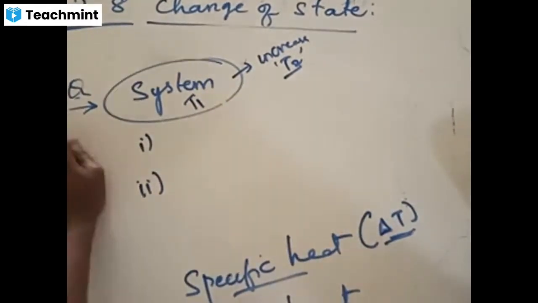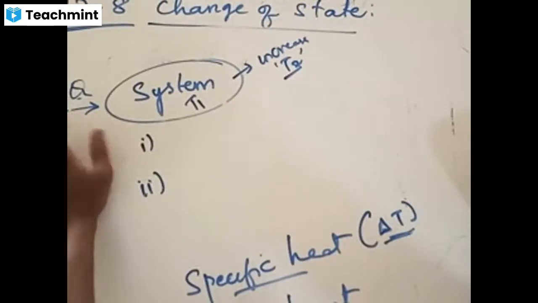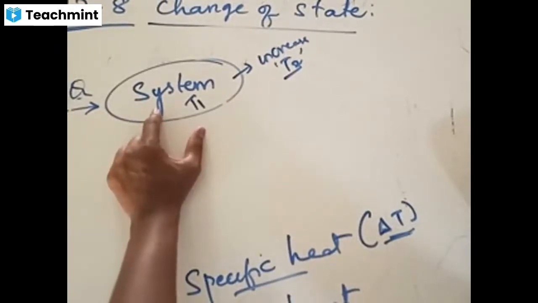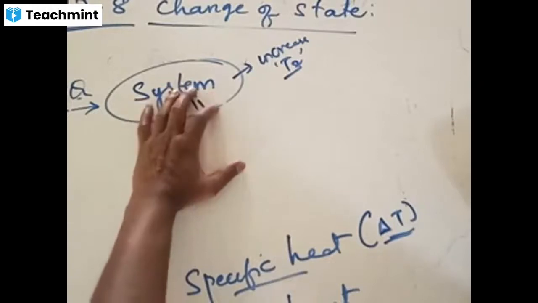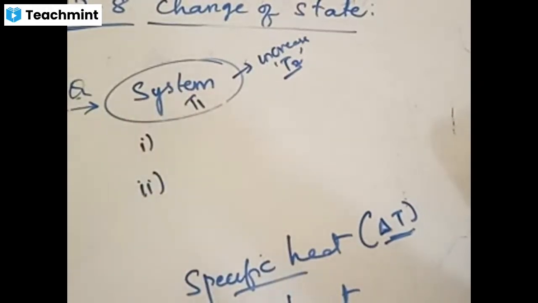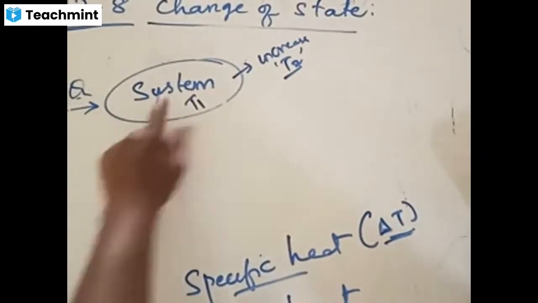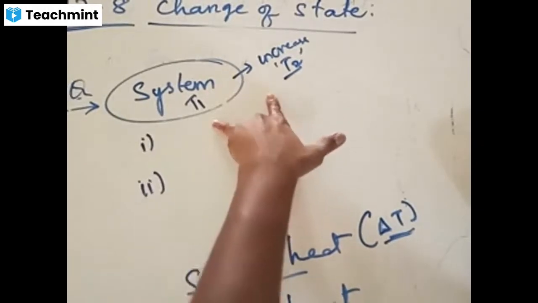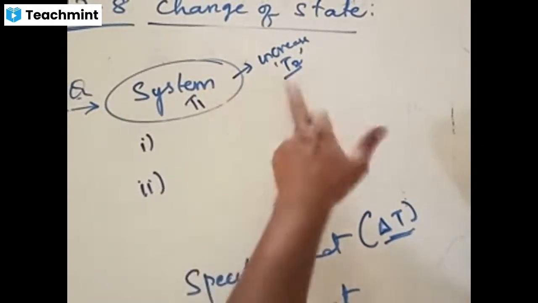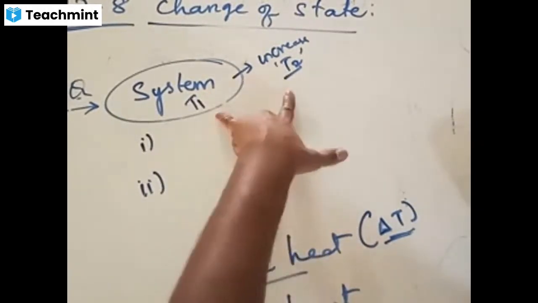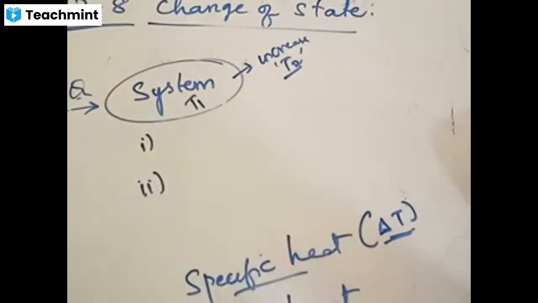That's fine. When heat is applied to a system, it could be anything: milk in a beaker or in a container, water in a container or ice cubes in a container, some kind of dal or pappu in a container. Something is a system. When heat is applied, what is happening? That system will initially undergo a change of temperature from one temperature to another temperature. It absorbs that heat and increases its temperature, right?